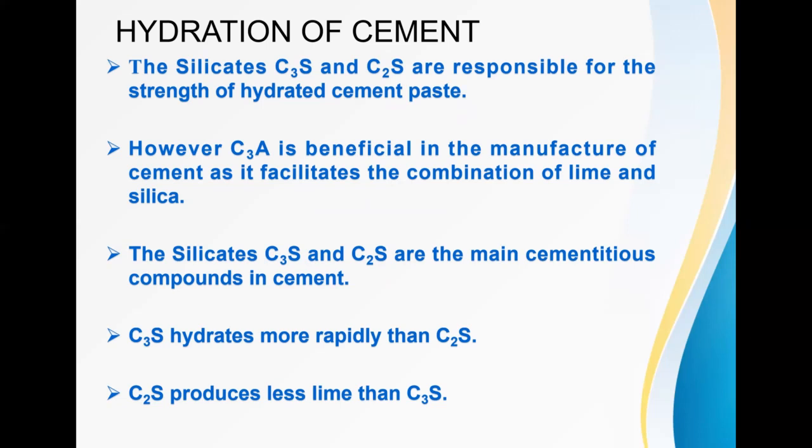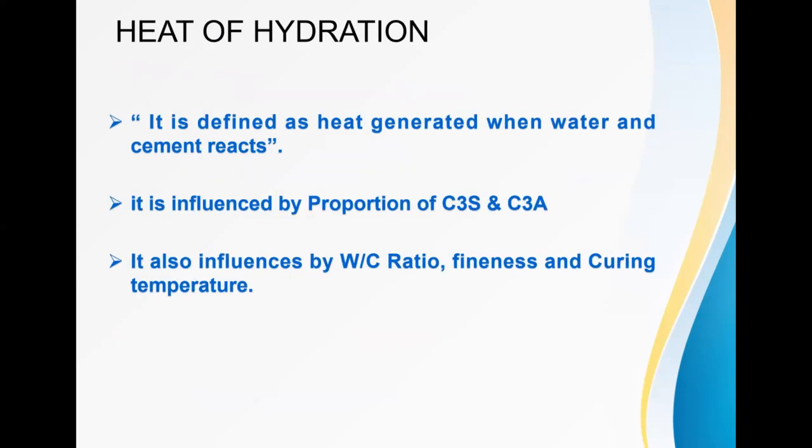The silicates C3S and C2S are the two major cementitious compounds present in the cement. Generally, C3S hydrates more rapidly than C2S. C2S produces much less lime than C3S. Then how does the heat of hydration take place? So let's see that one by one.